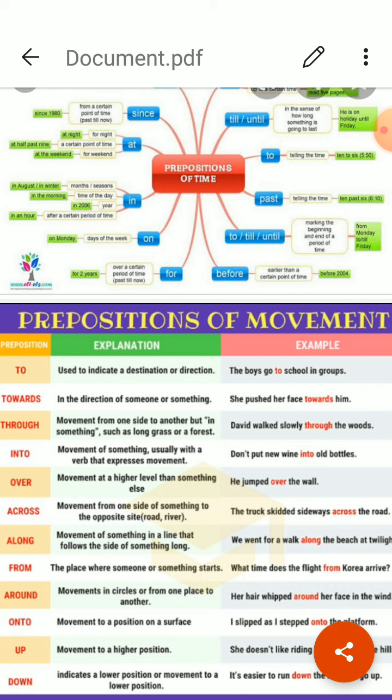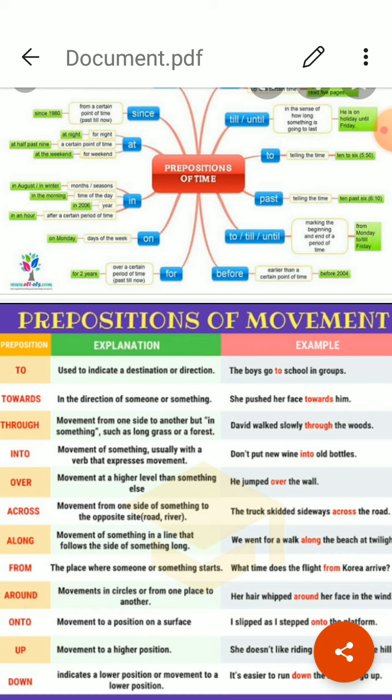Secondly, the prepositions which signify the direction from which one has started his journey. These include from and off. From, the direction from which one has started. From, it is used to show the point of departure for the movement. Point of departure means where it was started from. He went from school. The departure point is school. Off, it is used to show the separation from the surface of something or down from. He fell off the horse. Separation it is showing.